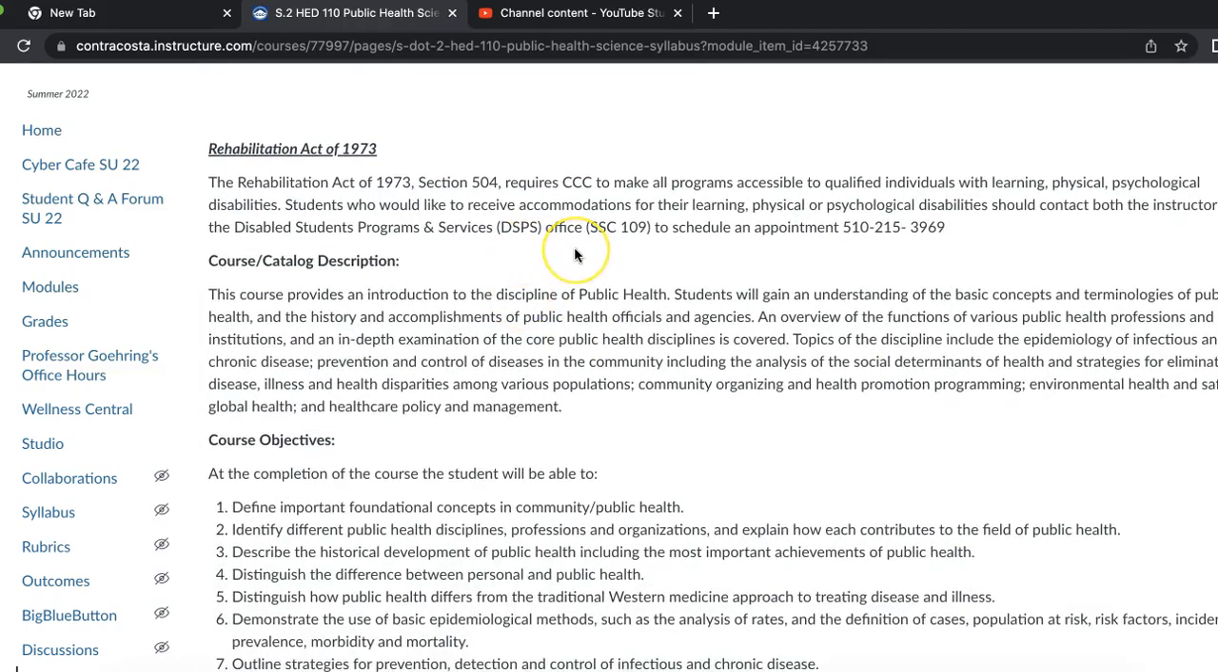If you have any type of disability need, then please make sure you go to the DSPS office, have them fill out the form, and then I'll be happy to accommodate you any way that you need because I want you to be successful.